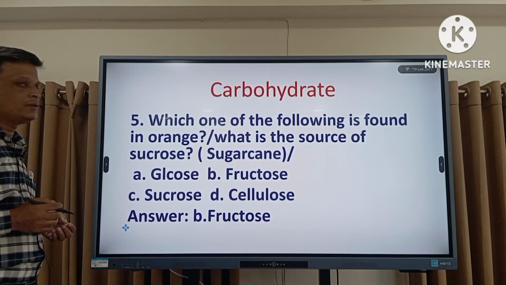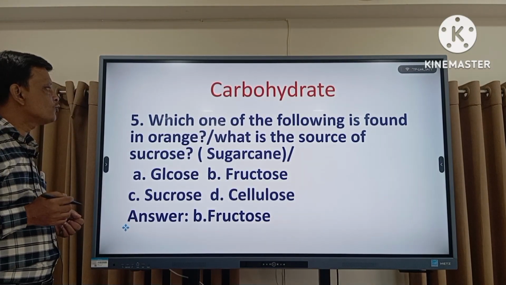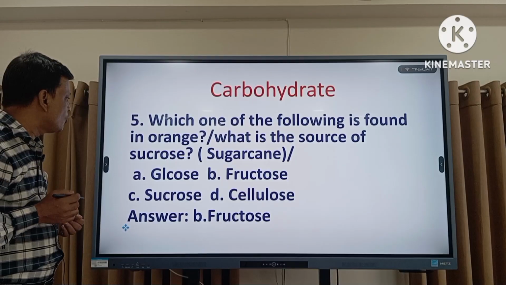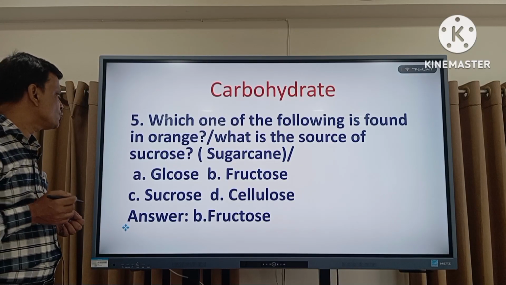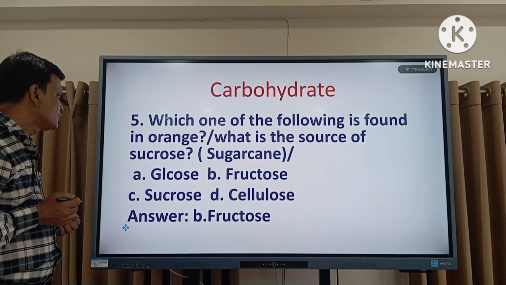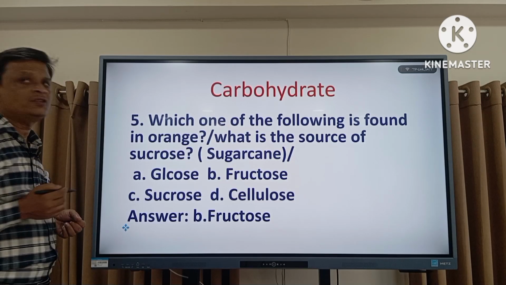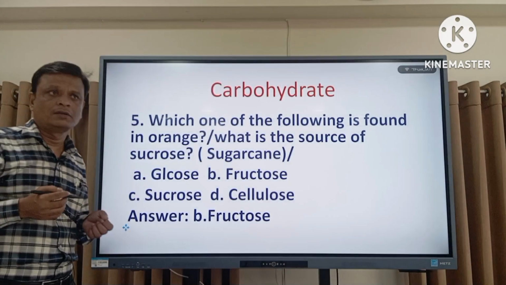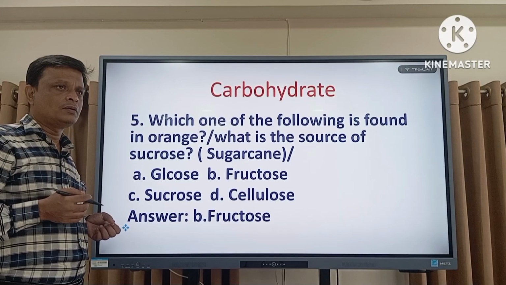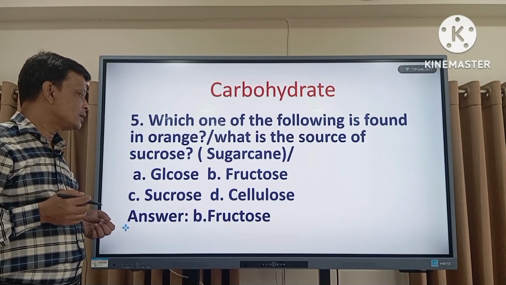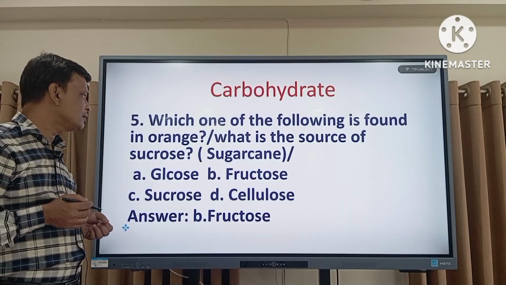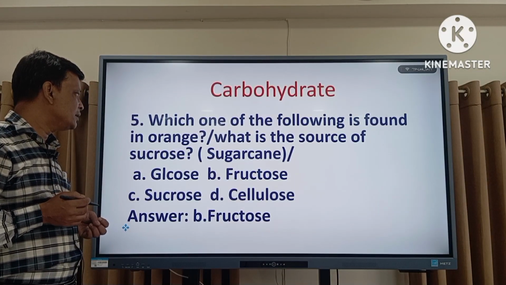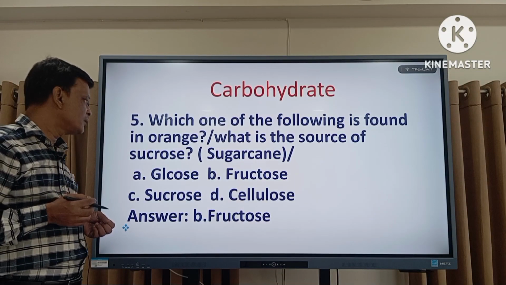Okay, question number 5, which one of the following is found in orange? Another question, what is the source of sucrose? Sucrose is found in sugar cane. We normally eat sugar cane or sugar in our daily life. This is also known as table sugar. Table sugar is obtained from sugar cane.